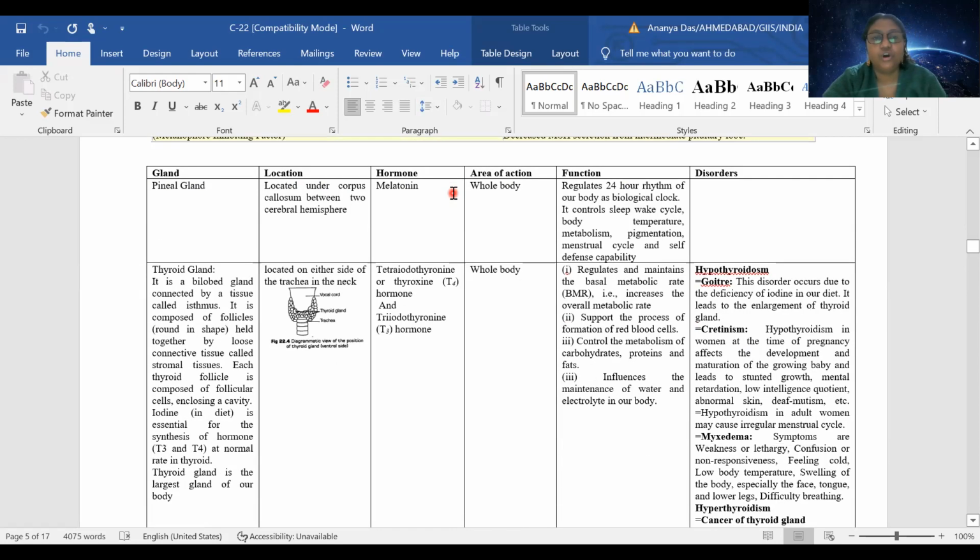Now we will talk about the next important gland, the pineal gland. It is located just below the corpus callosum. So what is the corpus callosum? The corpus callosum is a nerve bundle joining the left cerebral hemisphere and the right cerebral hemisphere. I wish to show you the location of this gland.